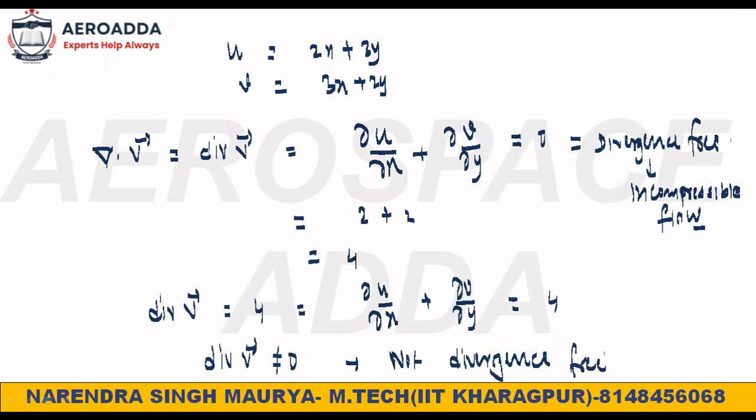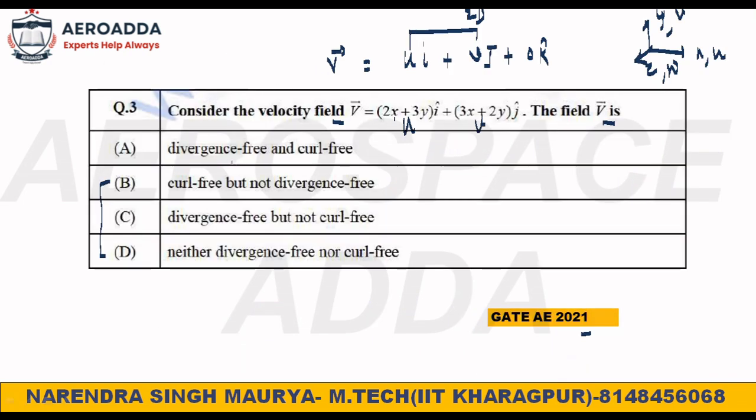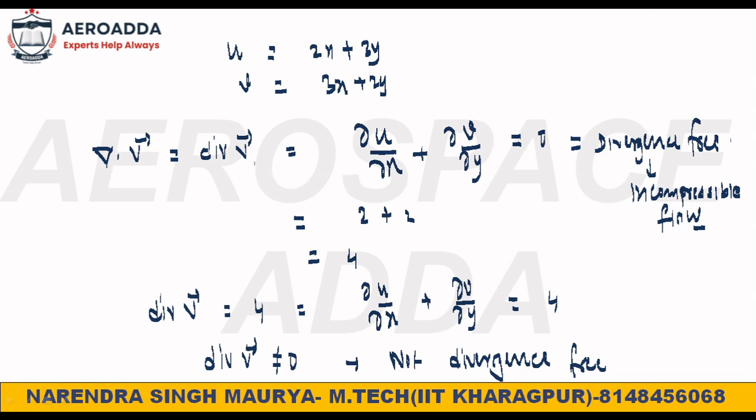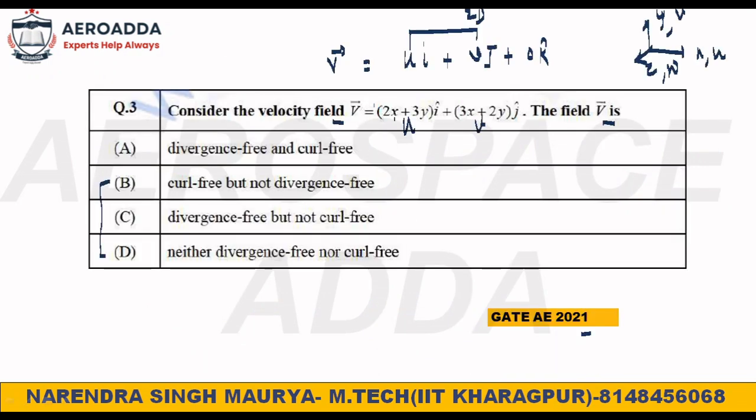Similarly, you have to find it for the curl also, because in both options they have given curl and divergence. So you see the curl of the v vector, and again you have to calculate the curl of the v vector. What is the curl of the v vector? Any idea? Curl of the v vector is nothing but vorticity. If you remember, curl of the v vector was vorticity.